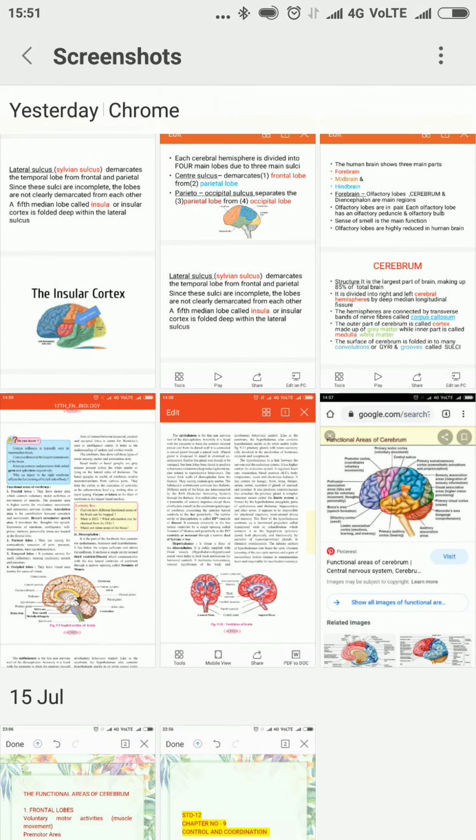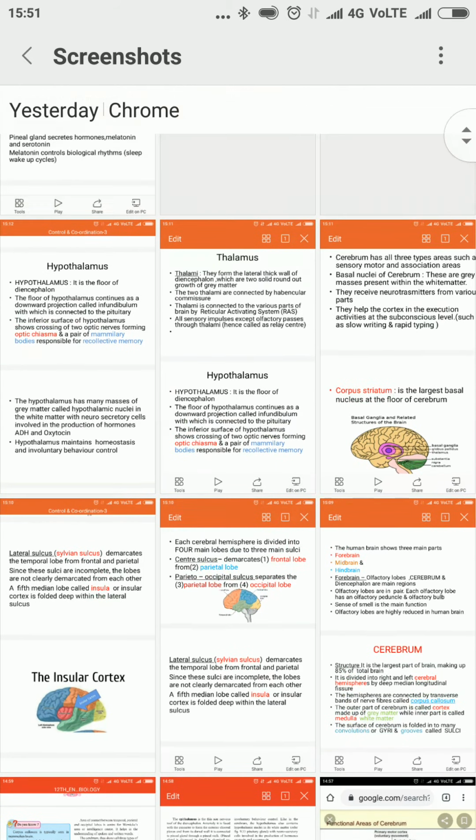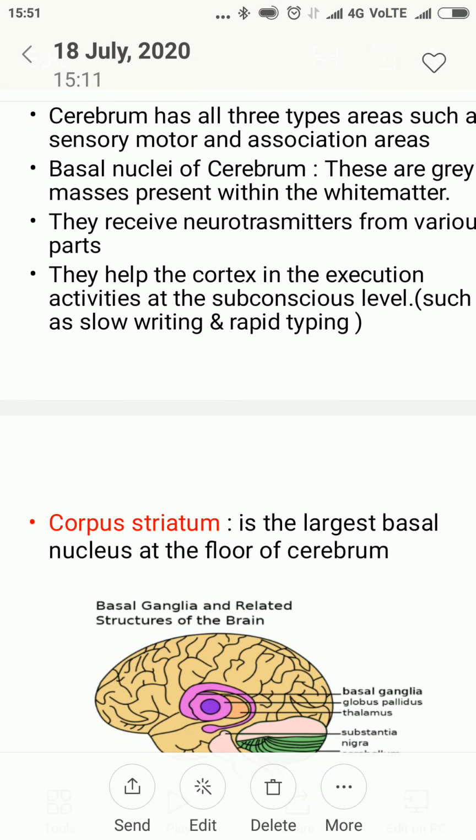Now next comes an important thing. One of the structures of the cerebral hemisphere is called the corpus striatum. Now what is the corpus striatum? It is an example of a basal nucleus. It is the largest basal nucleus present in the cerebrum.